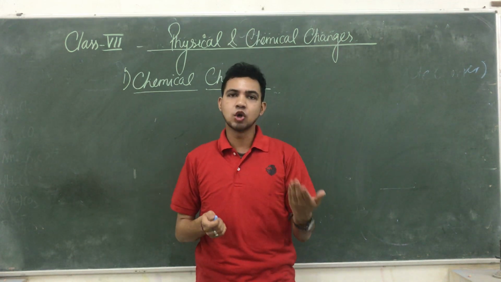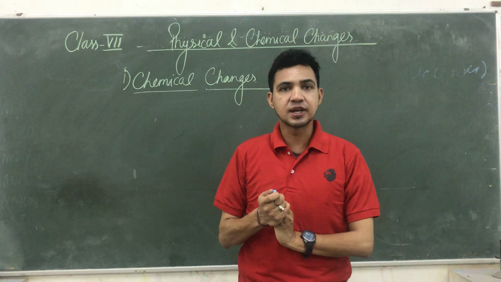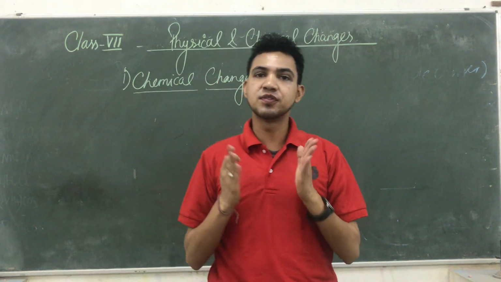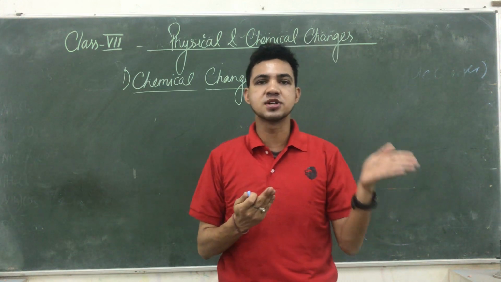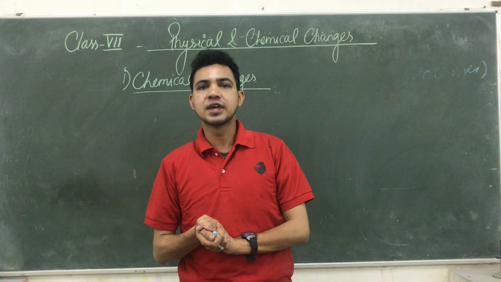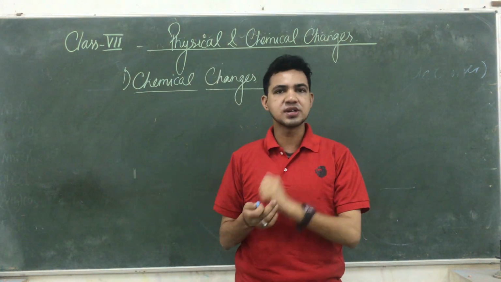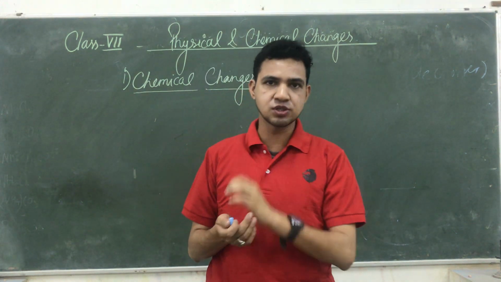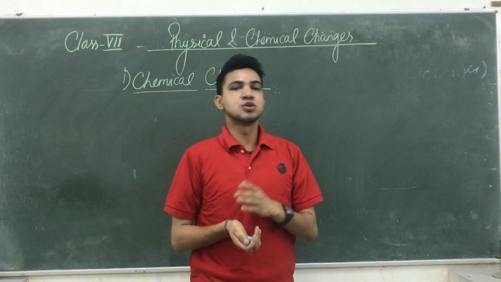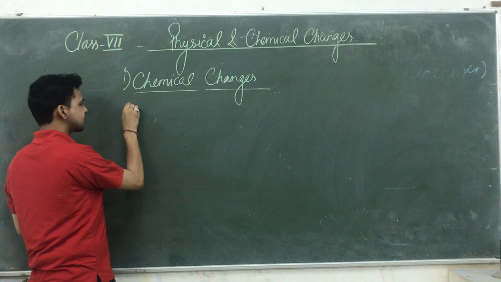And we already taught you about rusting. Rusting is a process in which an iron object converts into rust, but we are not able to convert this rust back into that iron object. So that is also a good example of chemical changes. Today I am giving you some examples that you perform as experiments inside your labs when you come to school.